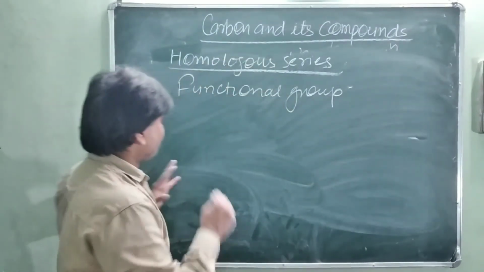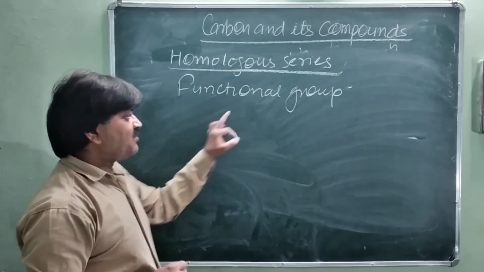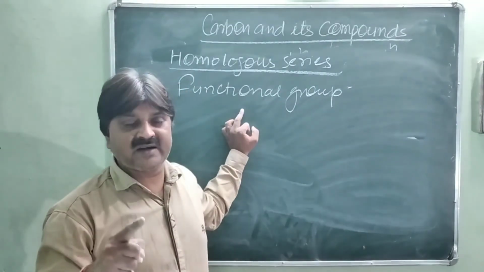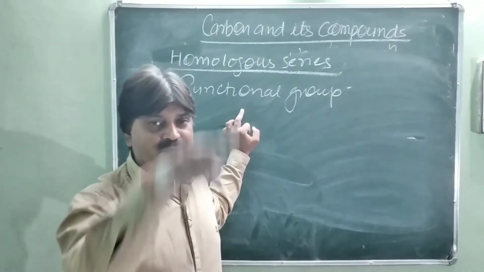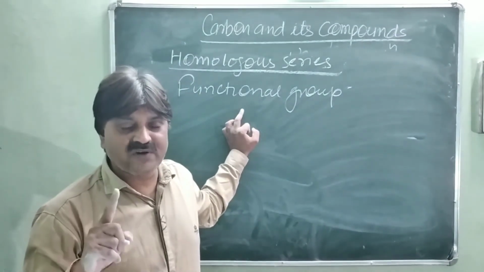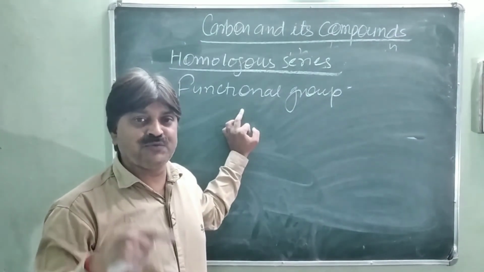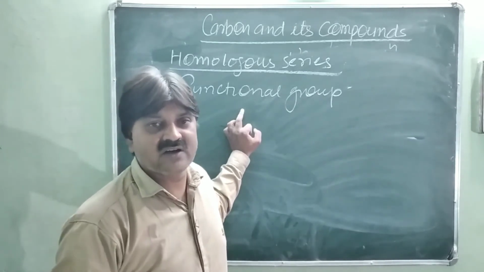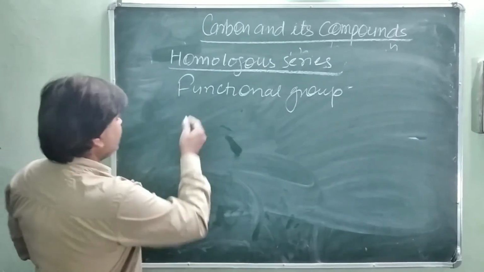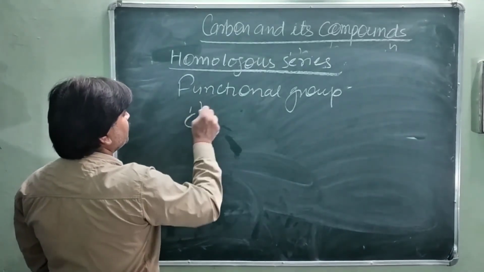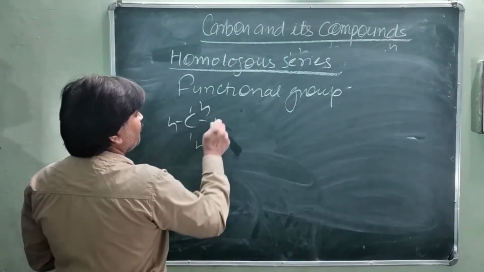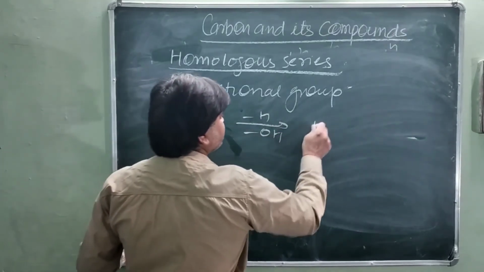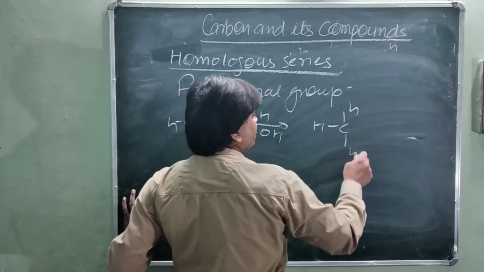What is a functional group? It is an atom or group of atoms which shows the characteristic property of a particular group. This is called the functional group. Just like in methane, CH4, when one hydrogen is replaced by an OH group, this is CH3OH.